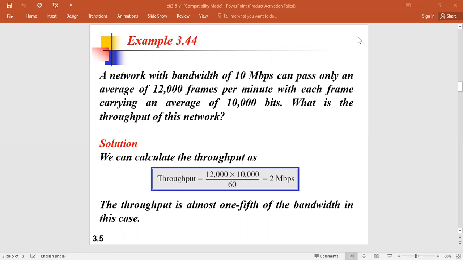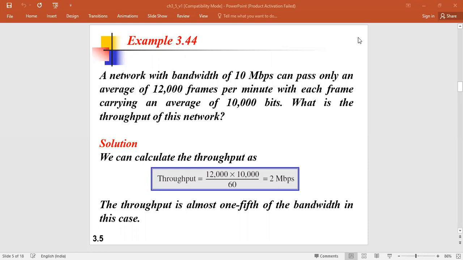Suppose a link has bandwidth B bps, but we can send only T bps through this link, where T is always less than B. Bandwidth is the potential measurement of the link, and throughput is the actual measurement of the link. Bandwidth is the maximum capacity, and throughput is how much you are actually sending, the actual capacity of that link.